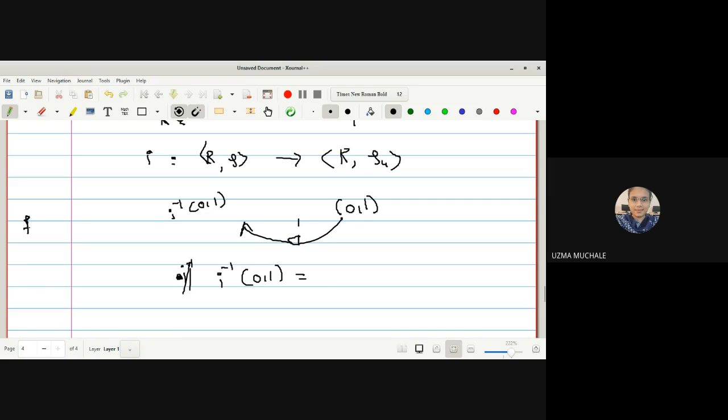Just tell me, if f of x is equal to x, what will be f inverse of x? X itself. So what will be f inverse of the open interval (0, 1)? Whether this open interval (0, 1) belongs to the cofinite topology, because this is a cofinite topology.